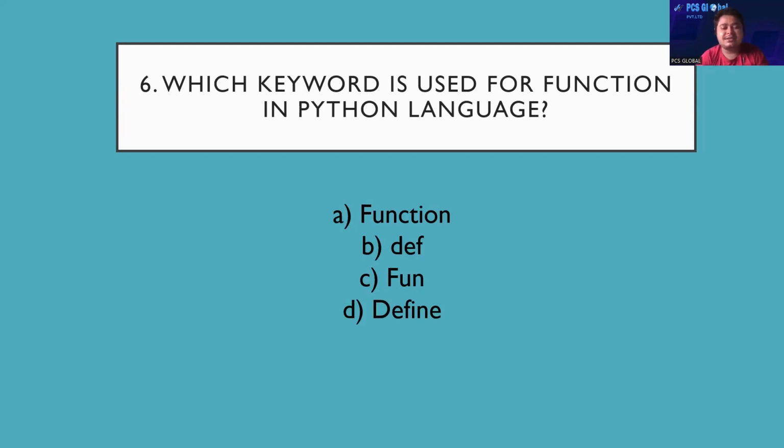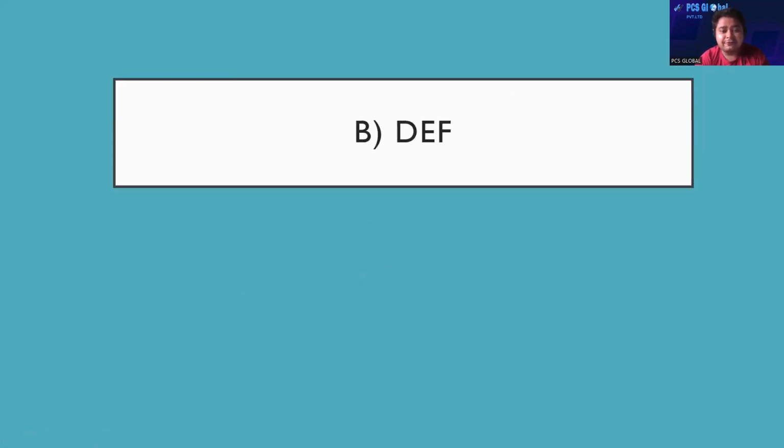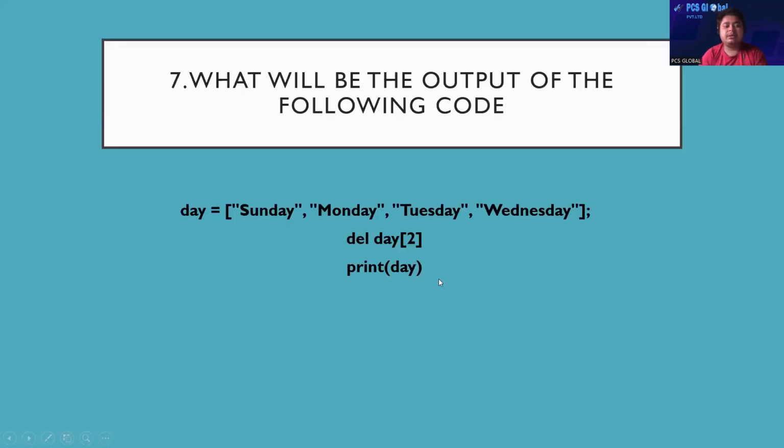Okay, so let's not waste time. I'll ask the next question, but before that, I will give the answer to this question. The answer would be B, means def. Here in the option, I am writing in capital letters, but it is not mandatory. It is fine to use lowercase letters. That means D, E, F is all lowercase letters, small d, small e, small f. So that is the right answer, option B. Now moving on to the next question.